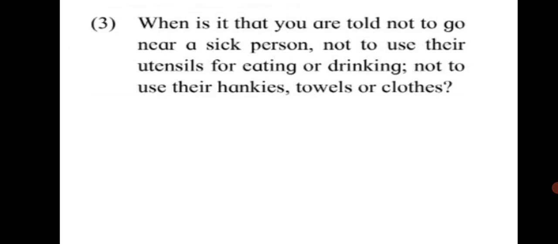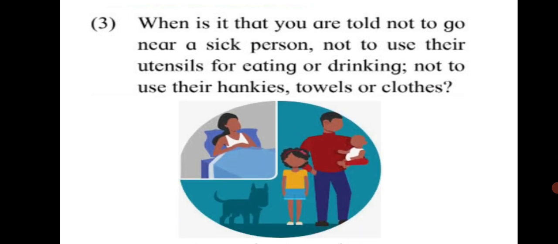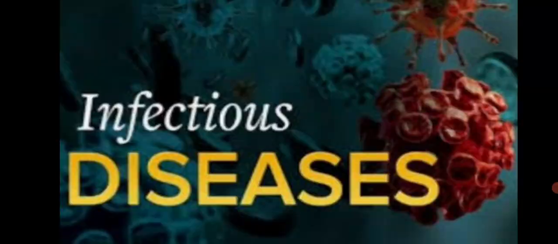When is it that you are told not to go near a sick person, not to use their utensils for eating or drinking, not to use their hankies, towels, or clothes? When there are chances of catching the disease of a sick person, others tell us not to use their utensils for eating or drinking and not to use their hankies, towels, or clothes. We are aware that there are chances of catching an infection in such circumstances. So let us learn about infectious diseases.